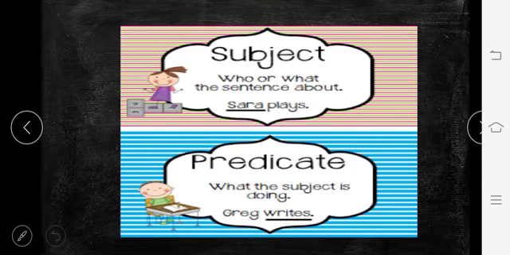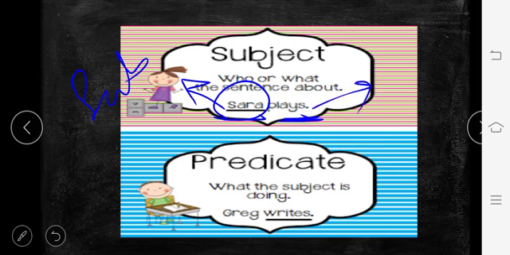Subject: who or what the sentence is about. Here is an example: Sarah plays. Sarah is the subject here because the sentence is about Sarah, and what she is doing, she is playing. So what will be plays here? Predicate.